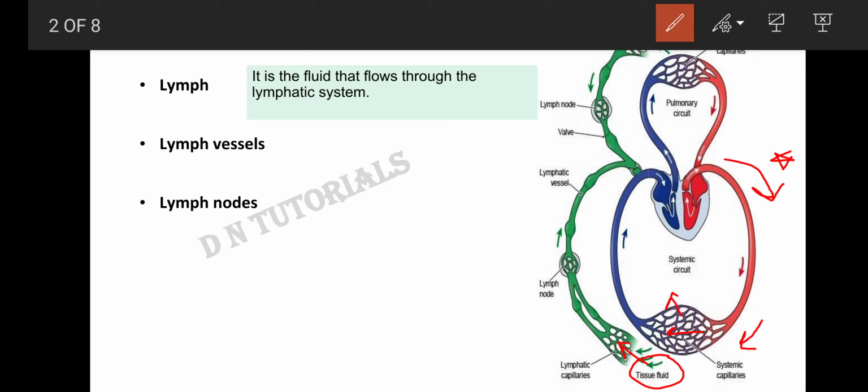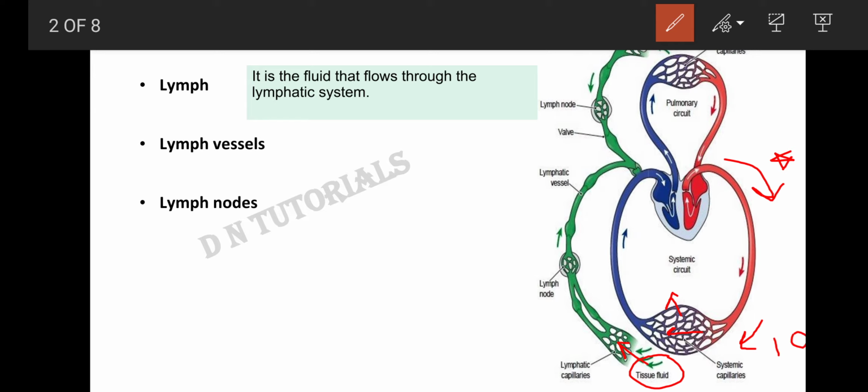Right? Now why do they enter the lymphatic capillary? First thing, just imagine if we have 5 liters of blood in our body, and every time with each cardiac cycle, if 10 ml of blood oozes out as tissue fluid, what will happen to the volume of the blood? The volume of the blood is going to decrease. So it is very important to pour this tissue fluid back to the bloodstream.